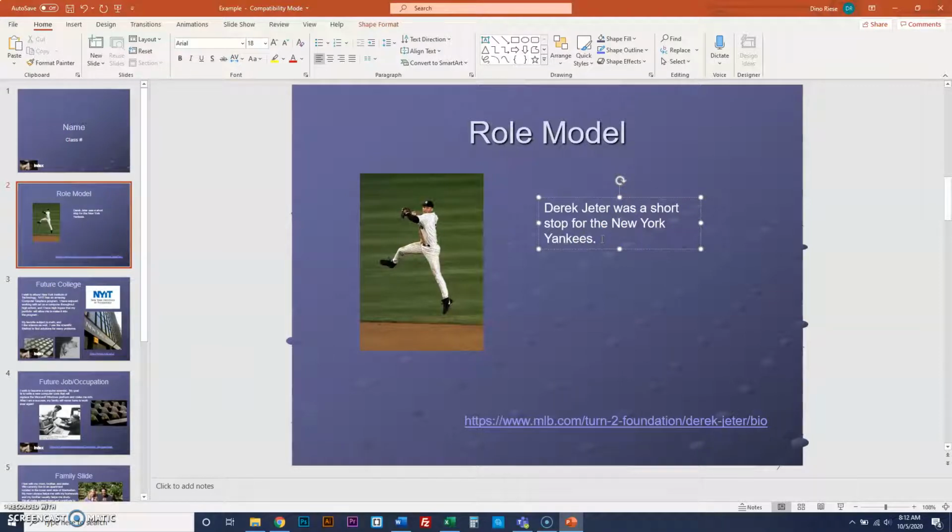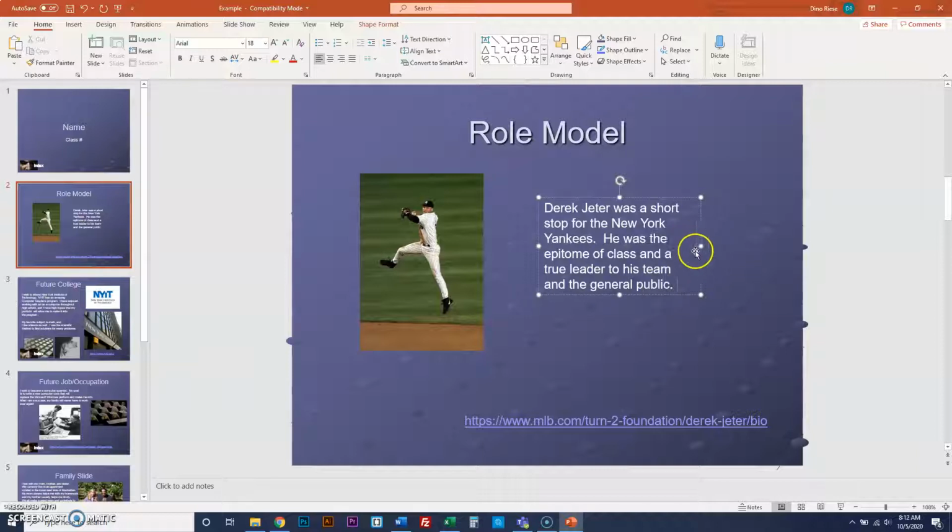Make your information authentic. If you want to copy and paste something, paraphrase it. I can tell you that Derek Jeter was a shortstop for the New York Yankees. He was the epitome of class and a true leader to his team and the general public.